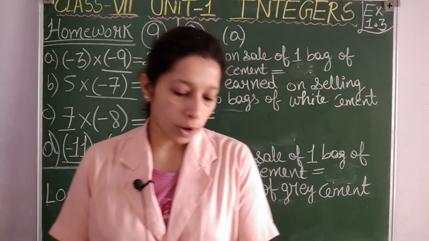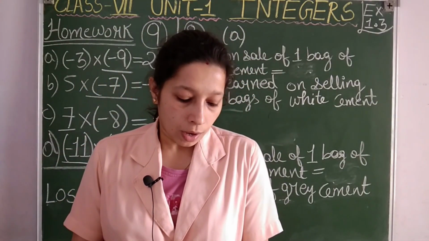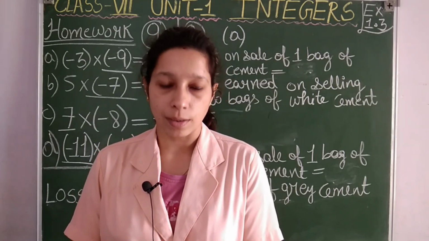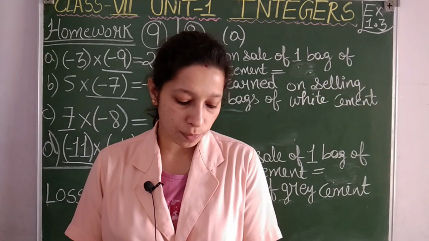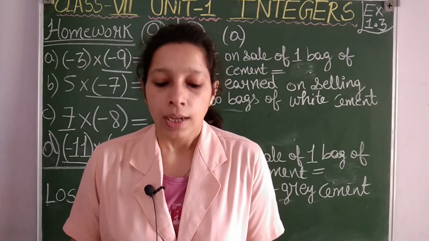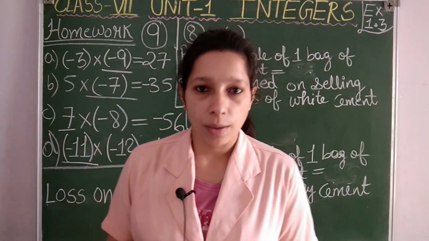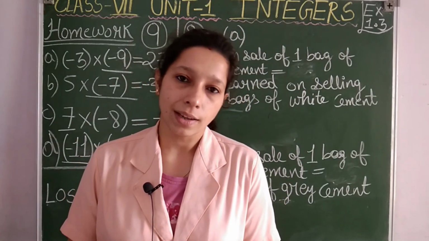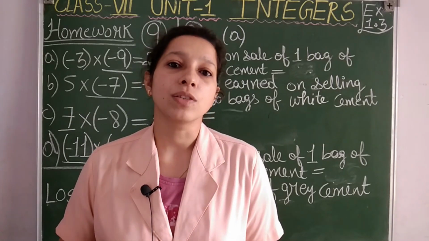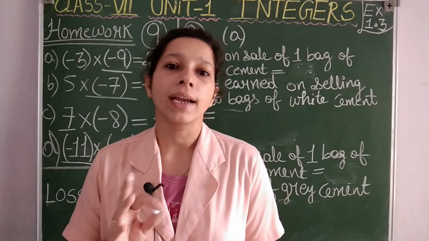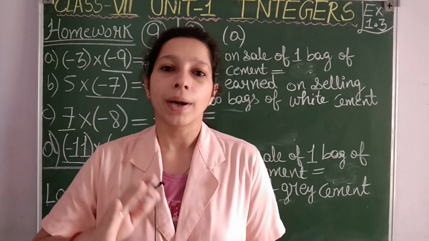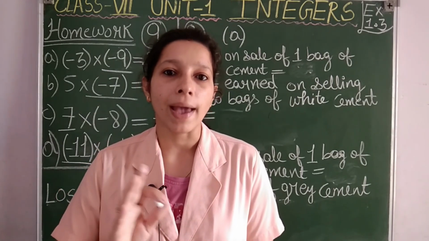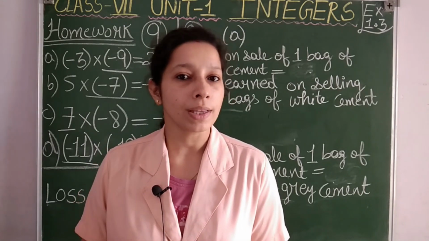Okay students, in your textbooks question number 8: a cement company earns a profit of rupees 8 per bag of white cement sold and a loss of rupees 5 per bag of grey cement sold. See students, in simple words, there is a cement company which sells two types of cements, white cement and grey cement. If the company sells a white cement bag, on one bag it is earning a profit of rupees 8. But if the company is selling a grey cement bag, on sale of one grey cement bag, the company has to bear a loss of rupees 5.